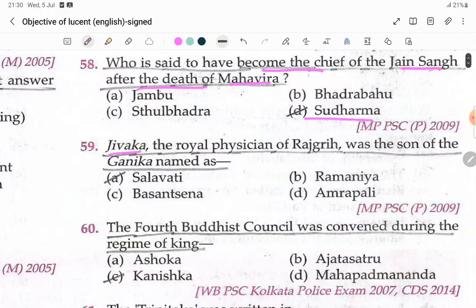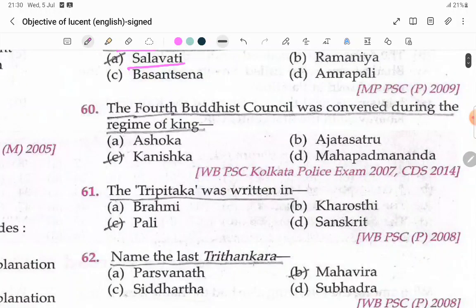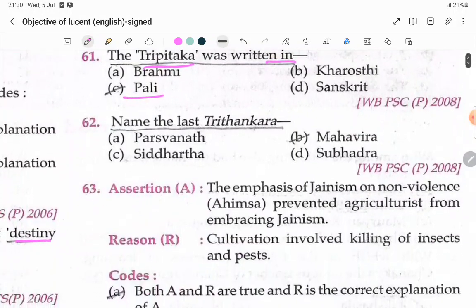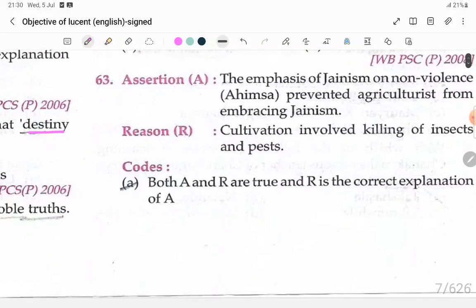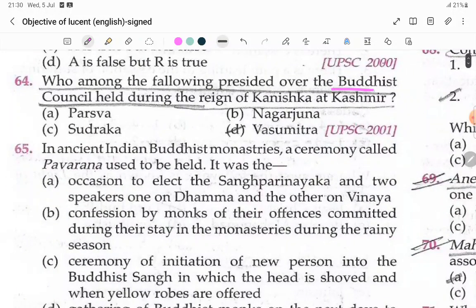Jivaka, a royal physician of Rajagir, was the son of the courtesan Salavati. The fourth Buddhist council was convened during the reign of King Kanishka. Tripitaka was written in the Pali language. Name the last Tirthankara: Mahavira. Who presided over the Buddhist council held during the reign of Kanishka in Kashmir? Vasumitra.